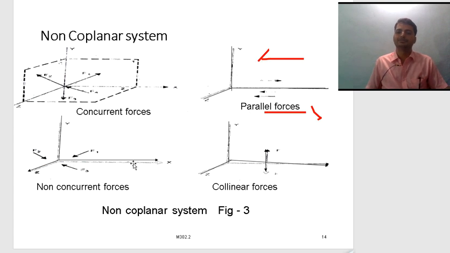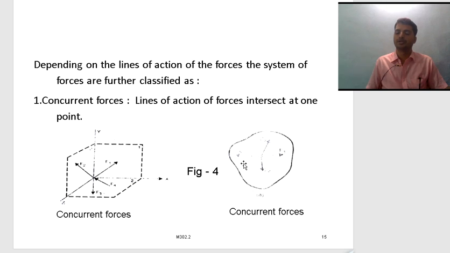Both are parallel planes, and these are concurrent forces. All the forces act upon one place. This is called concurrent forces. Similarly, collinear forces in plane 1 and plane 2. This is collinear forces.